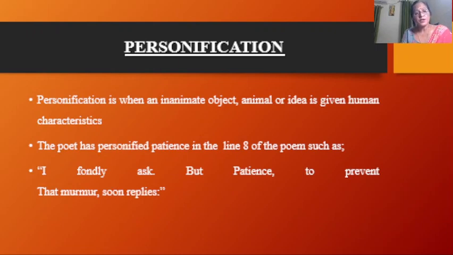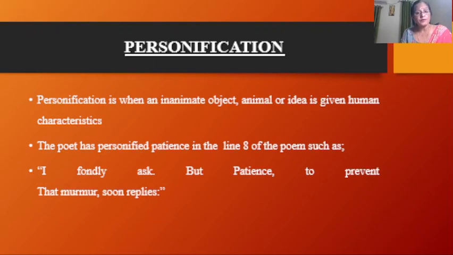Personification. Personification is when an inanimate object, animal or idea is given human characteristics. Clear? The poet has personified patience in line 8 of the poem: "I fondly ask, but Patience, to prevent." Patience is personified as an advisor. Clear? So when he questioned God, patience steps in and corrects the foolishness of the speaker who questioned.